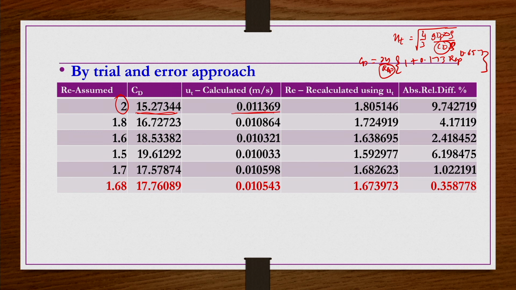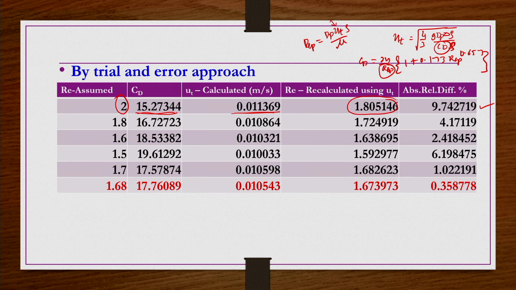Once you have this UT value, you can calculate REP using dP UT rho by mu. The calculated RE comes out to be 1.805, whereas the assumed one is 2. So the relative absolute difference is around 9.74%. It's a good one, but still you can improve.